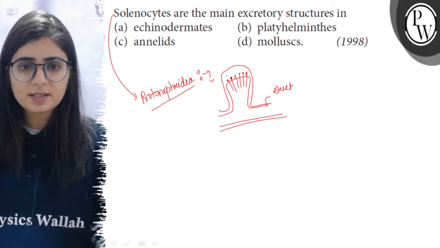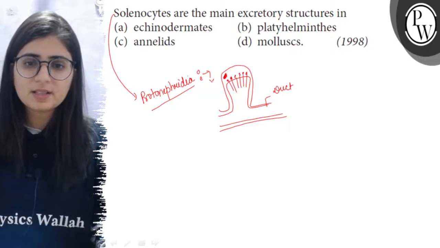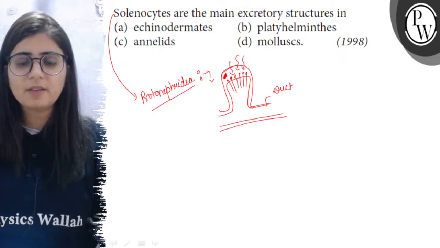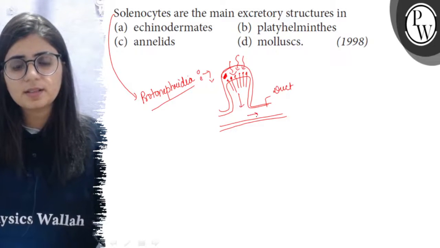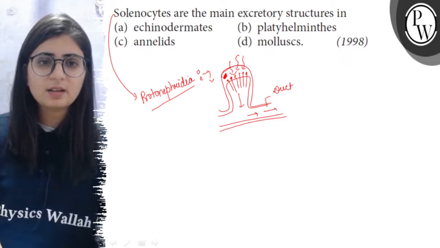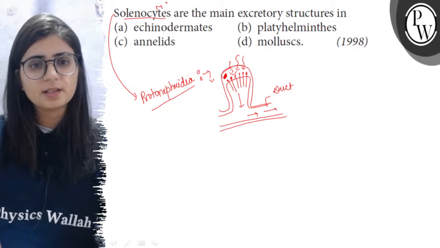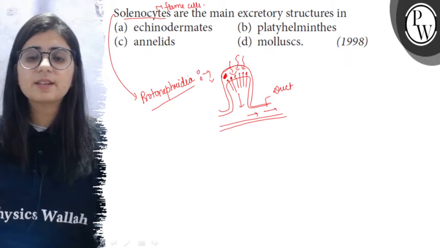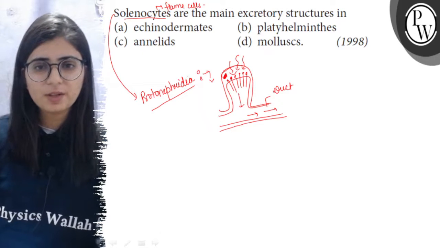So such a cell, here is the nucleus. Such cells, which are closed at one end, pick up the waste from the cavity, and from this the waste is carried to the outside. Such cells are called the solenocytes or the flame cells. These are also known as the flame cells, and these are the excretory structures in which of the following? So the right answer is Platyhelminthes.